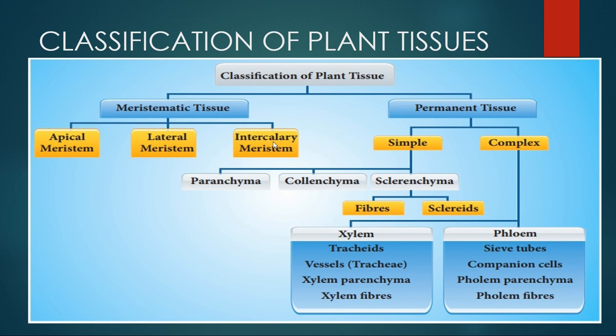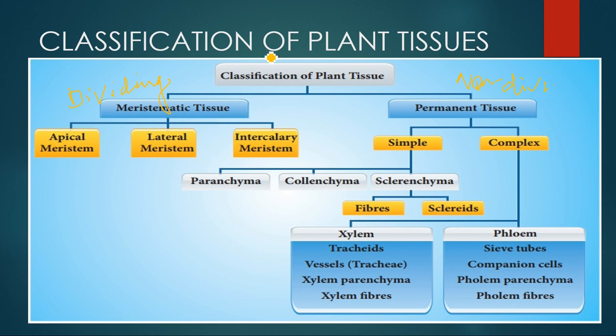Here you can see, as told earlier, our plants have two kinds of tissue. One is dividing tissues and another one is non-dividing tissues. Meristematic tissues are the dividing tissues, so they are the dividing ones. On the other hand, permanent tissues are the non-dividing ones. That is why the name is permanent, meaning they will remain as they are throughout their life. So they are non-dividing tissue.